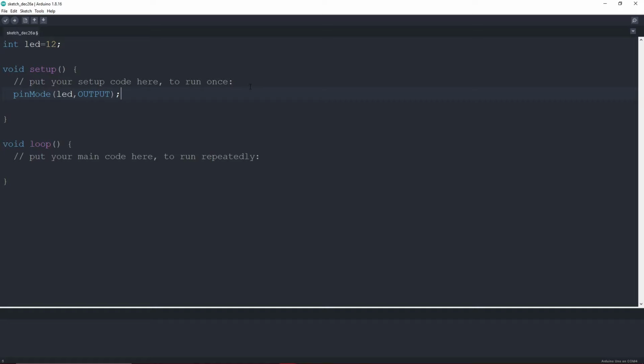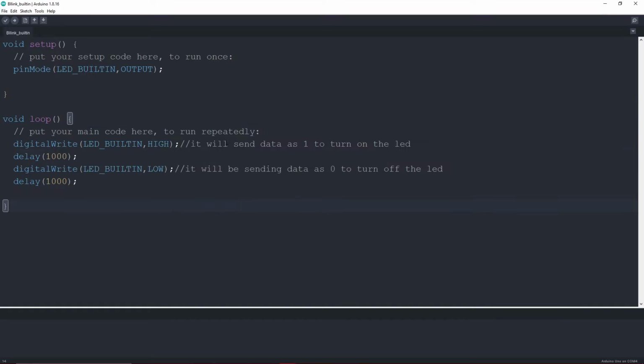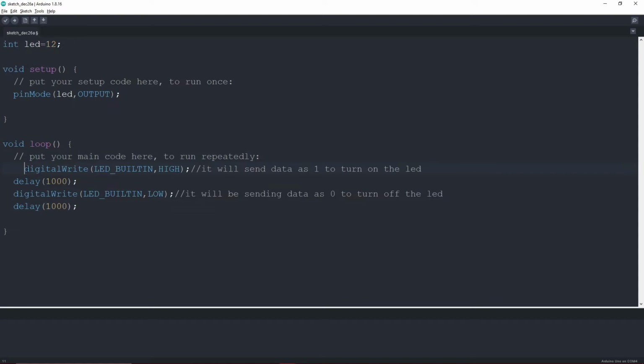Now, in the previous video we have already written the code for the void loop, so we will just replicate that code. I will minimize this, copy this part of the code from here, and paste it in there. Here we had written LED_BUILTIN, and we will replace it with LED, the one we have defined here, and do the same here.